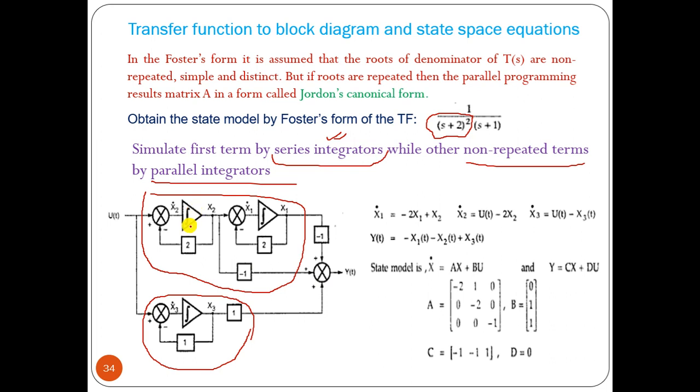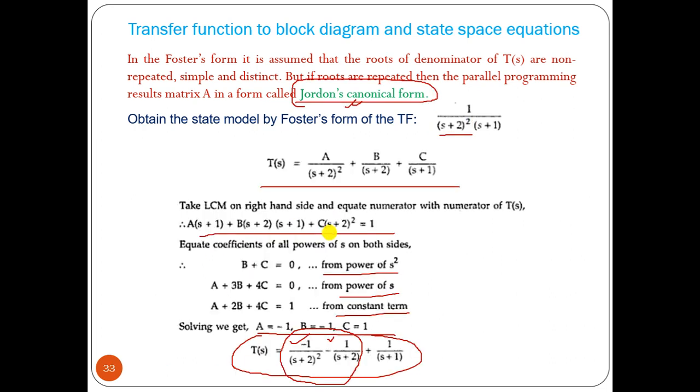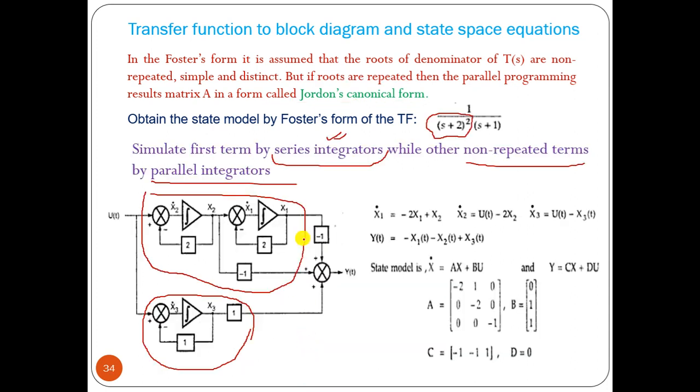Okay, and that is multiplied with another 1 by s plus 2, and the negative sign multiplied comes here to add. Okay, and we have this 1 by s plus 1 term, that is addition, getting the output. From that we can find out this is your x1, this is x2, this is x3, three integrators, because ultimately we have a third order system. From that we can get these three equations, the output equation, and we can find out the A, B, C, D matrices very easily from these equations.